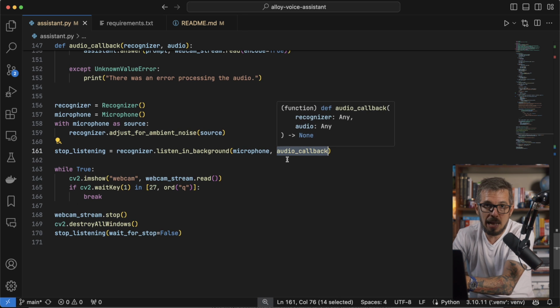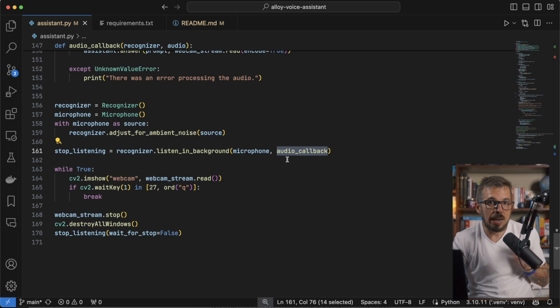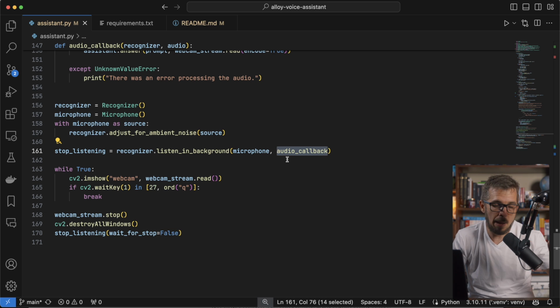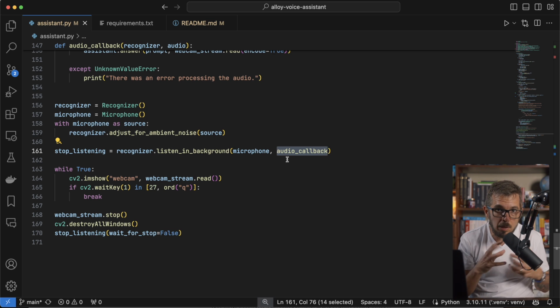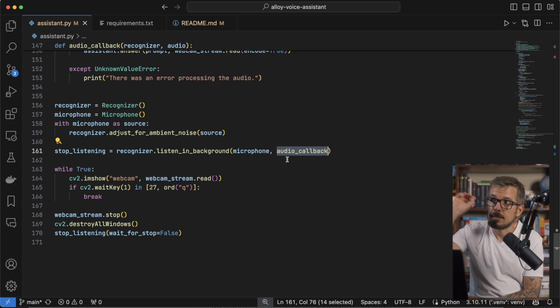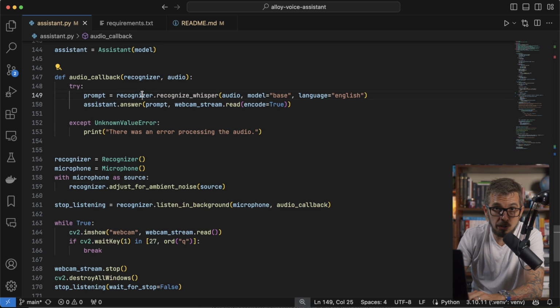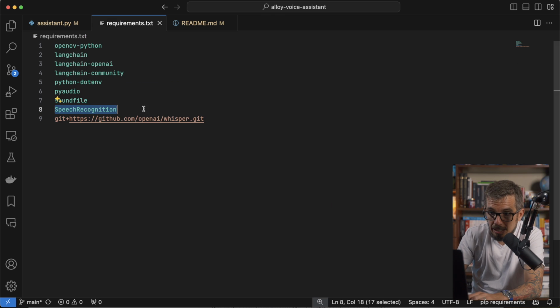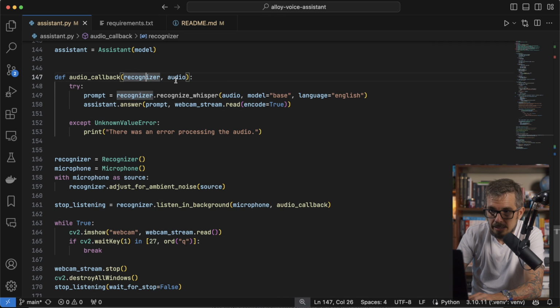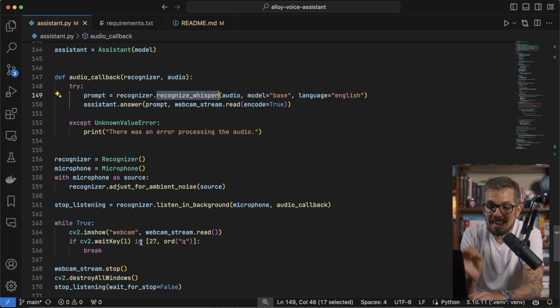Remember, that callback is going to execute whenever I ask something using my microphone. I'm going to ask, hey, how are you today? And as soon as I make a pause, the library internally is going to grab all of that audio and say, stop right here, send that to the callback. So this is what I'm going to be doing in the callback. First, I'm going to grab the audio, which is coming here. Okay. The audio is coming here, and the recognizer, which is this instance, I'm going to use that recognizer and call the function recognize_whisper.